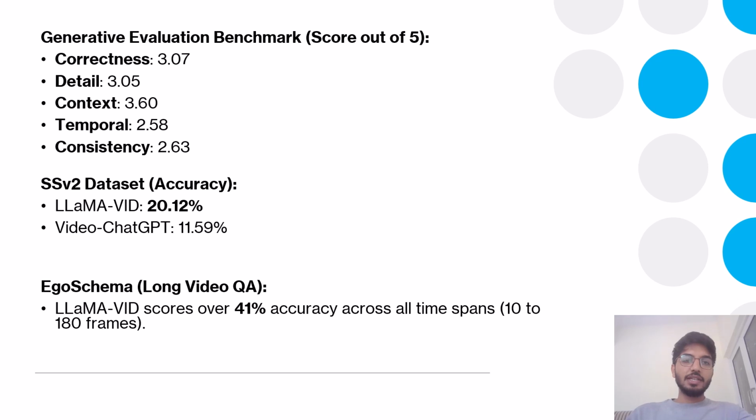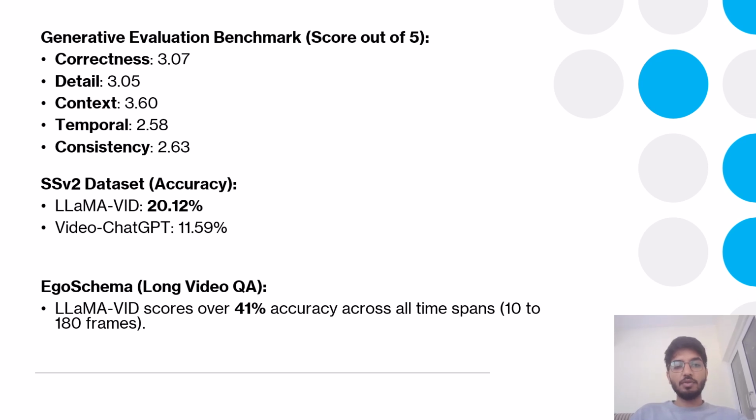And as you can see, our generative evaluation benchmark results, the correctness, detail, context, temporal consistency, everything, out of which LLaMA-VID provides very good results here. And these are actually very good numbers as compared to other language models. On the SSV2 dataset, the accuracy of LLaMA-VID was 20.12, while Video-ChatGPT was only 11.59, which is basically a significant jump in accuracy.